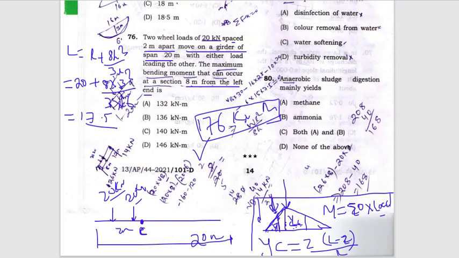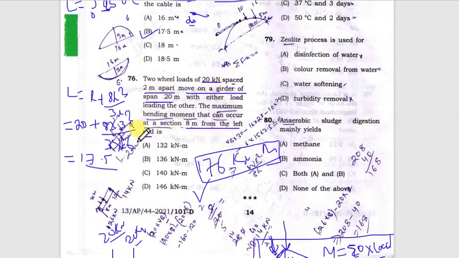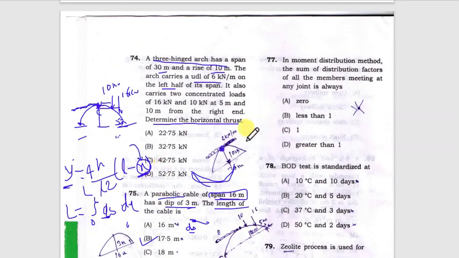Next question is, in the moment distribution method, the sum of the distribution factors of all the members meeting at a joint. So we know that in the moment distribution method, suppose we are applying a 100 kilonewton meter bending moment at this point. Depending upon the support conditions of all the members, this moment will be transferred based on the end condition of the members connected to this joint.